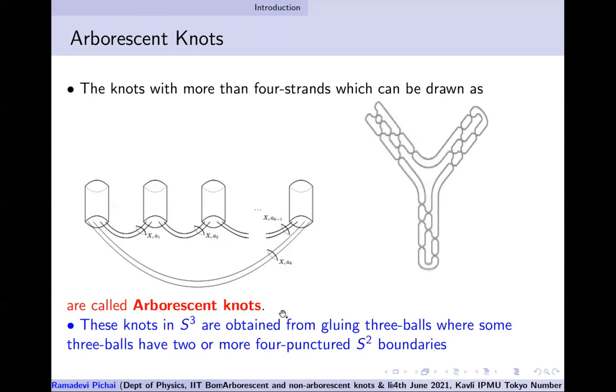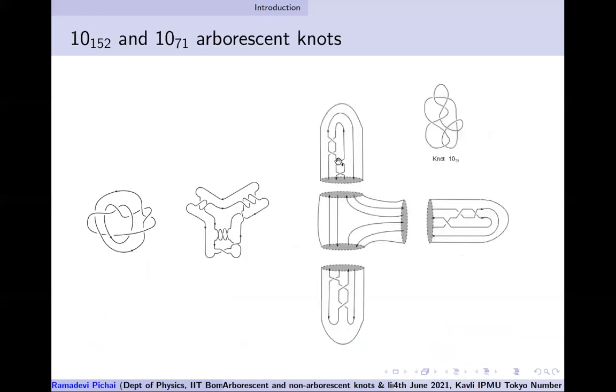And this methodology essentially tells me that all knot invariants can be written in terms of the braiding eigenvalues and the duality matrices. So this is the theme of Arborescent knots. I've shown you some examples here.